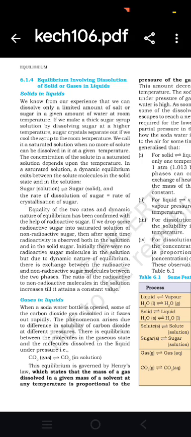We drop some radioactive sugar into a saturated solution of non-radioactive sugar. Then after some time radioactivity is observed both in the solution and in the solid sugar. Initially there were no radioactive sugar molecules in the solution, but due to the dynamic nature of equilibrium there is an exchange between radioactive and non-radioactive sugar molecules between the two phases. The ratio of radioactive to non-radioactive molecules in the solution increases till it remains at a constant value.